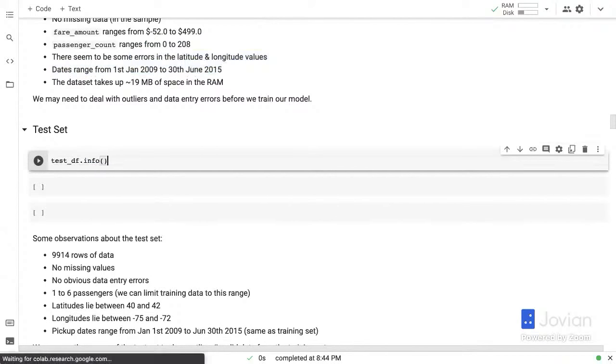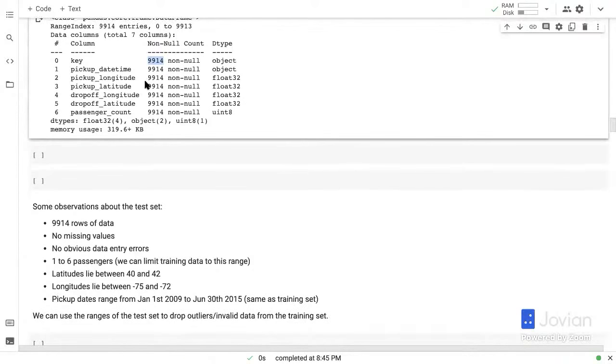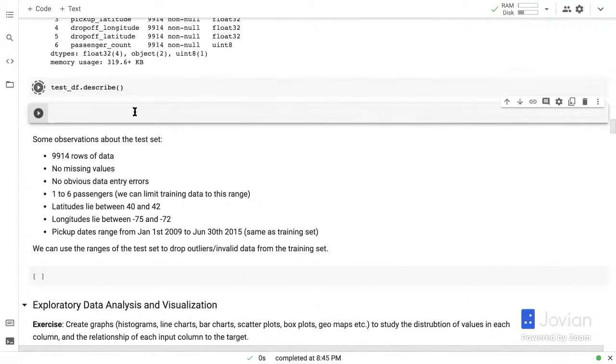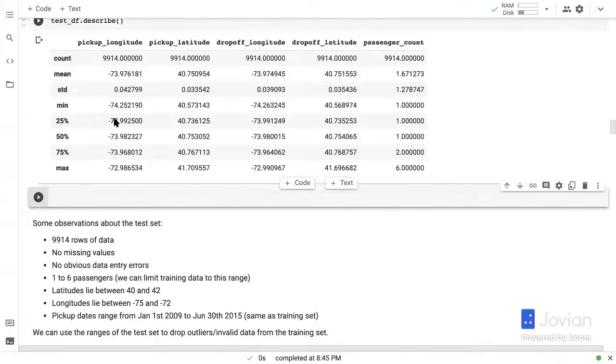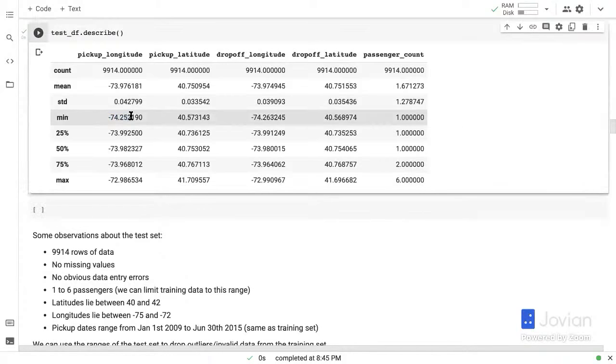Let's look at the test data here. So nothing surprising here. 9914 rows of data across these 7 columns, no fare amount. And here are the ranges of values. And these seem a lot more reasonable. The pickup latitude and longitude seem to be between -75 and -72. So -74.2 is the lowest and -72.98 is the highest. So that's good. Then passenger count also seems to be between 1 and 6.